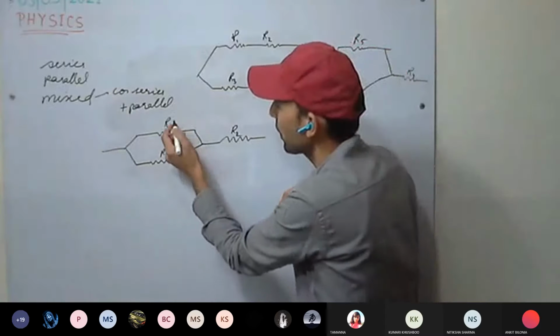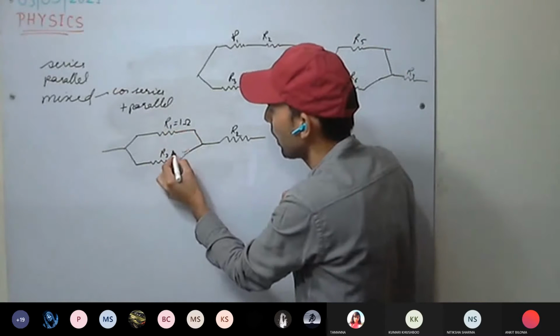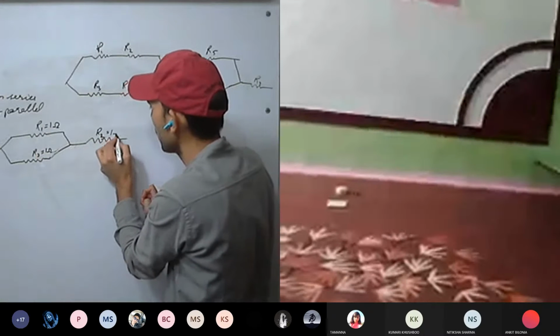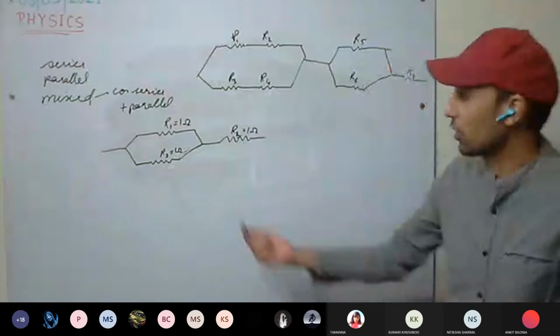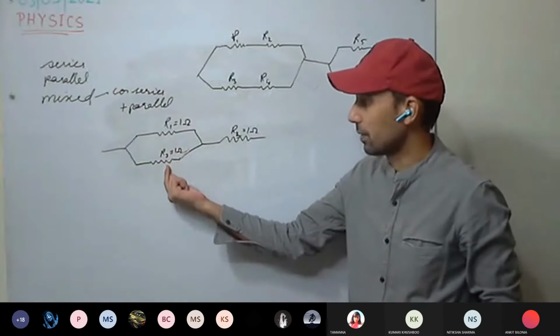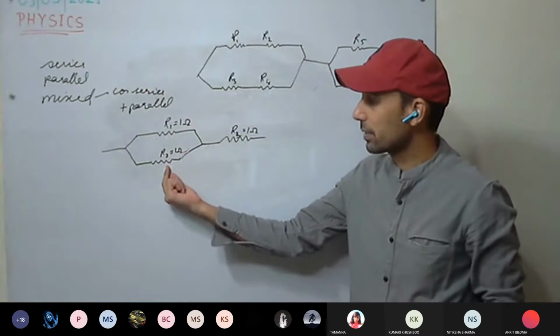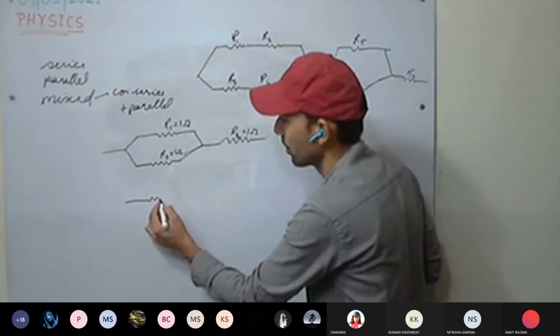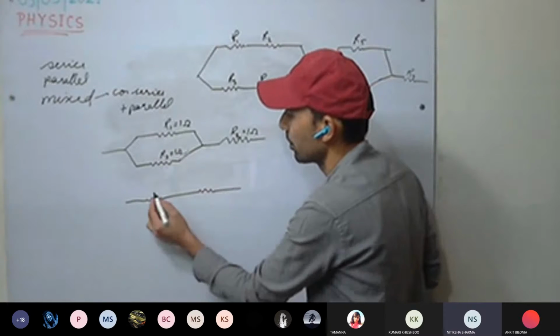For example, R1 equal to 1 ohm, R2 equal to 1 ohm, R3 equal to 1 ohm. Solve them. What will be the equivalent resistance in parallel? How much is it? So 0.5 ohm.